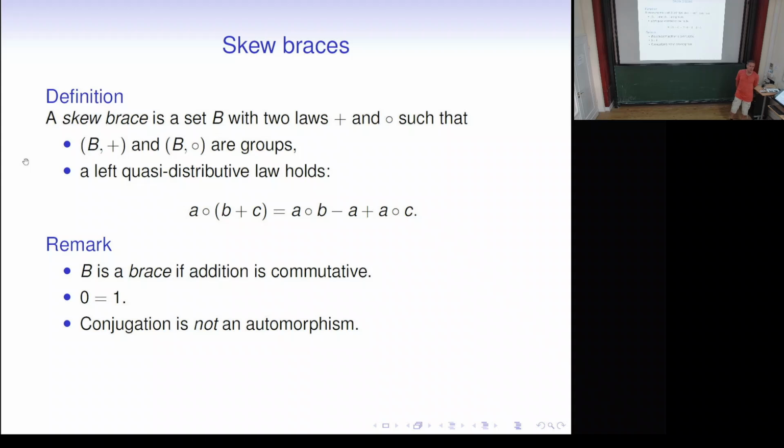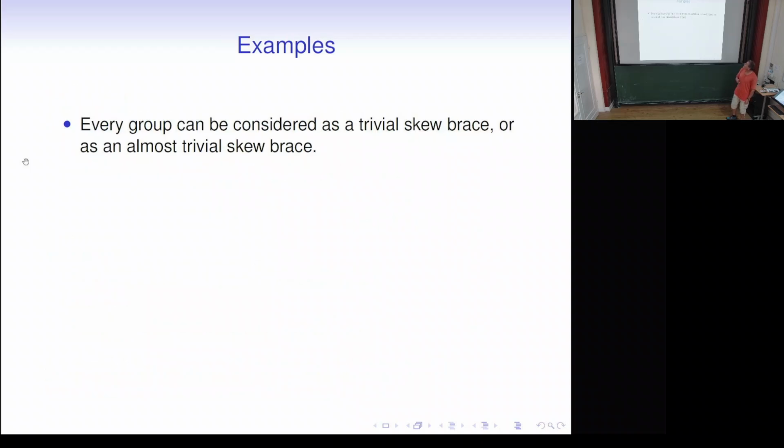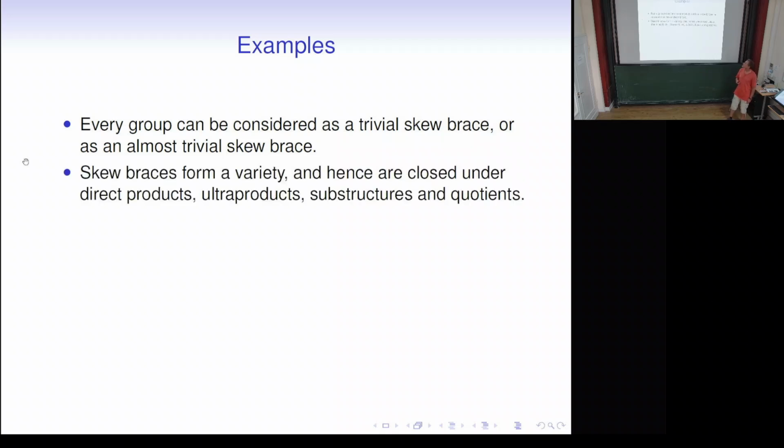And of course, we only have one-sided distributivity, so conjugation is not an automorphism. So this is very annoying. We call it brace trivial if addition and multiplication are the same or opposite. And it's easy to see that then the distributivity holds, which tells us that every group can be considered as a trivial brace or as an almost trivial Skew brace.